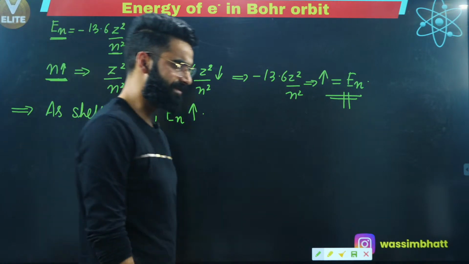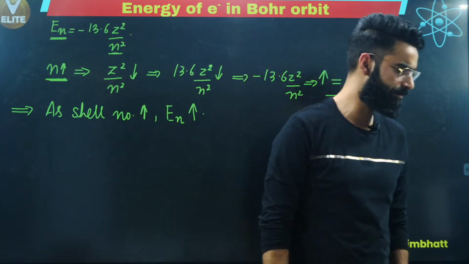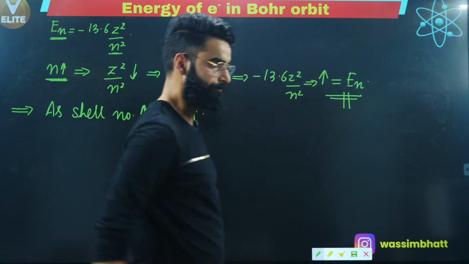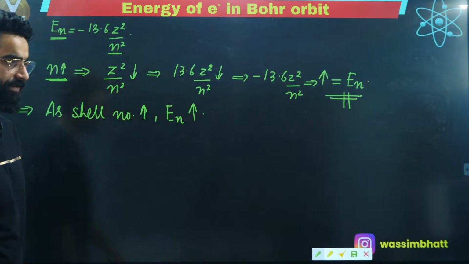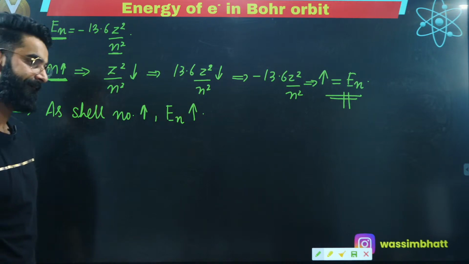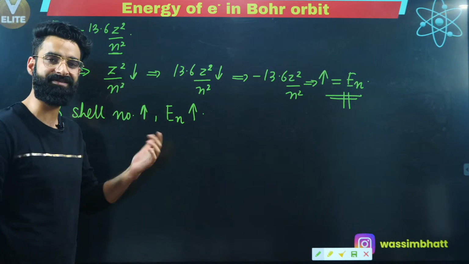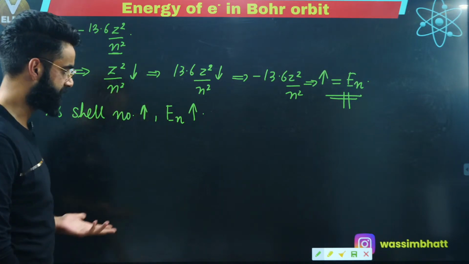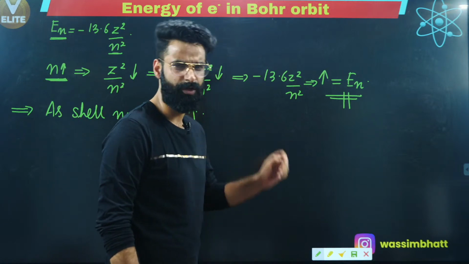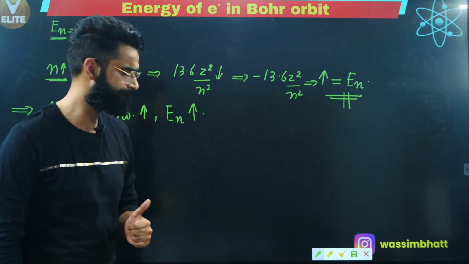Is it clear to everyone till here? Let me know fast in the chat box. Perfect, guys. Wonderful. Exactly. As the shell number increases, the total energy possessed by the electron also increases, right? This is one important conclusion which you need to take a note of, correct?